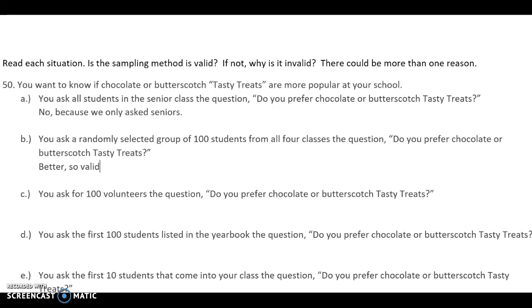So, valid. It's a random selection of 100 students. All right, we ask 100 volunteers, do they like chocolate or butterscotch? Volunteers volunteer because you pay them or because they want to do things, and so it's not as valid. So we say no. They volunteered.